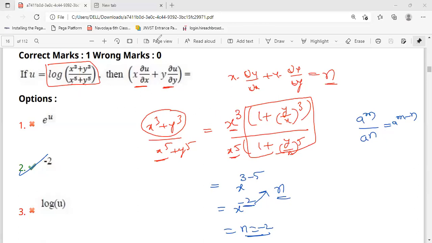This formula, x into dou u by dou x plus y into dou u by dou y is equal to n, is only valid when the function is u is equal to log of something. Log should be compulsory there. If log is not there, suppose u is equal to just x cube plus y cube by x power 5 plus y power 5, then x into dou u by dou x plus y into dou u by dou y, that formula will become n into u. That means n is, in this case, minus 2, and u means the total function as it is. We have to write it once again.